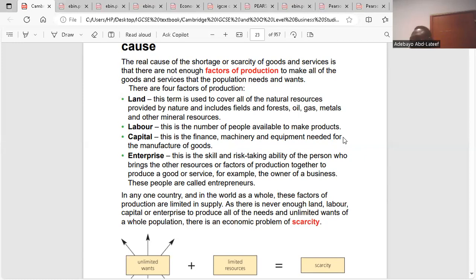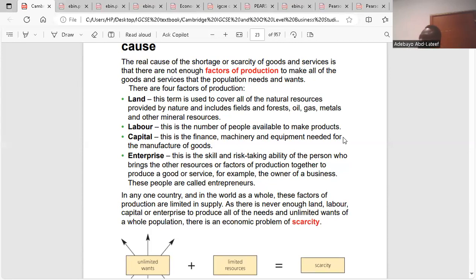Then we have enterprise, which involves the skills of entrepreneurs and risk taking. You might have land, labor, and capital, but without an individual taking the risk to put these resources together, there's no production. All the factors of production are important for the production of goods and services.